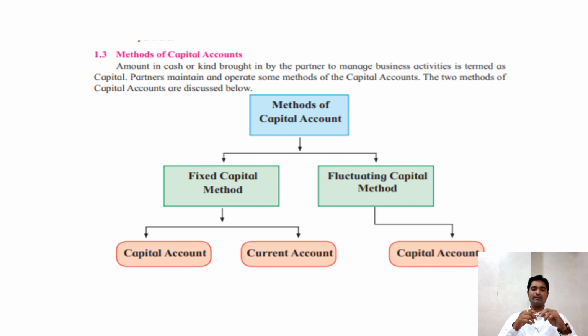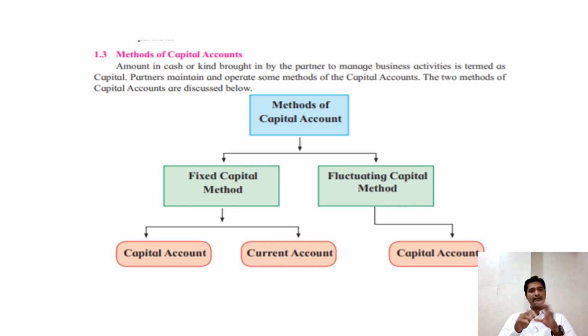Now after that, when we prepare the balance sheet, previously in the part of sole trading final account, only one proprietor was there and there was no need to make a separate capital account for the partner. But in case of the final account of a partnership firm, there are minimum 2 partners or maximum 50 partners. So if there are so many partners involved in any business activity, we have to maintain a separate capital account for each partner. Suppose there are 2 partners, we have to maintain separate capital accounts. So how their capital account should be maintained, that we are going to study.